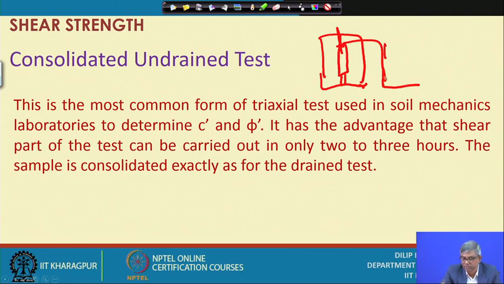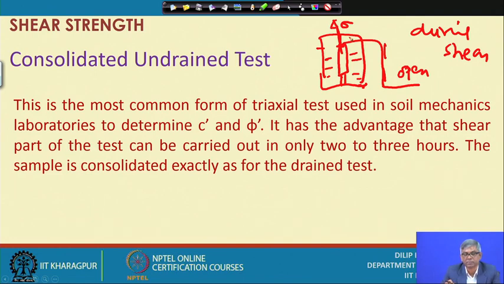When consolidation takes place under the confining pressure, the drain is open, and during shear, because of the application of additional axial or deviator stress, this drain valve will be closed. That is why it is called consolidated undrained.